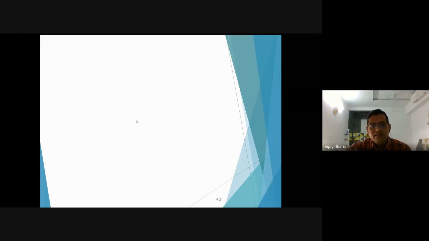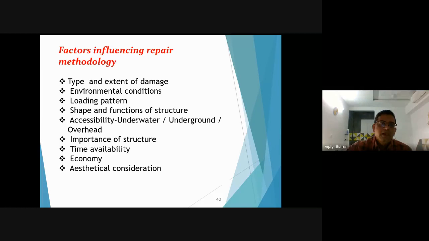Now first we will see what factors influence the decision of a repair methodology. After investigations, you will find the type and extent of the damage. This is one of the biggest factors in deciding the repair methodology. Another factor is the environmental conditions. Which kind of environment is your structure in? It also affects the decision of the repair methodology of the structures.